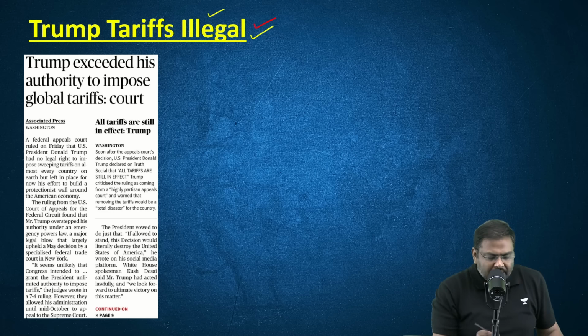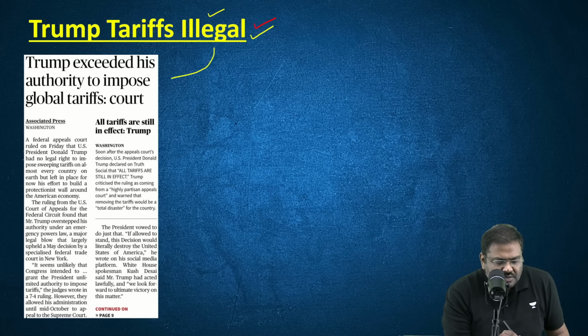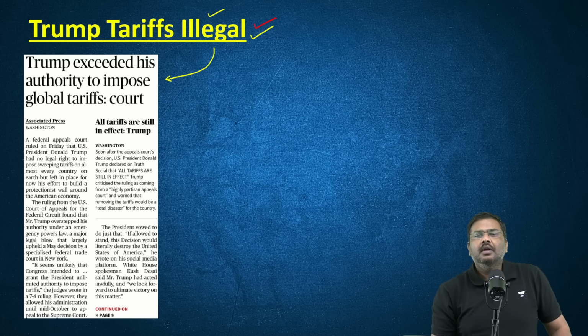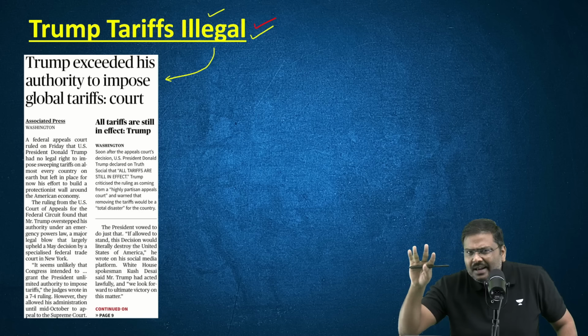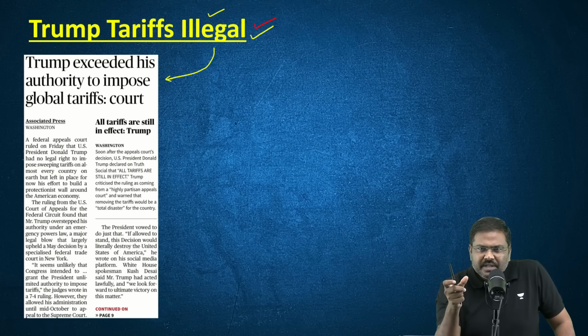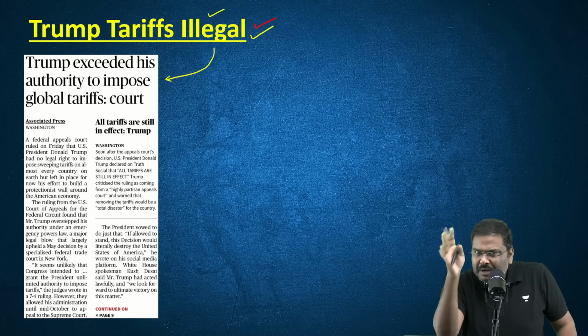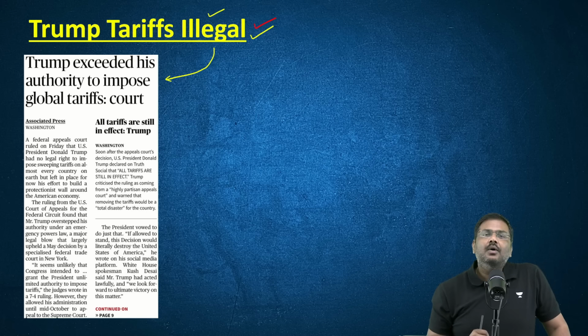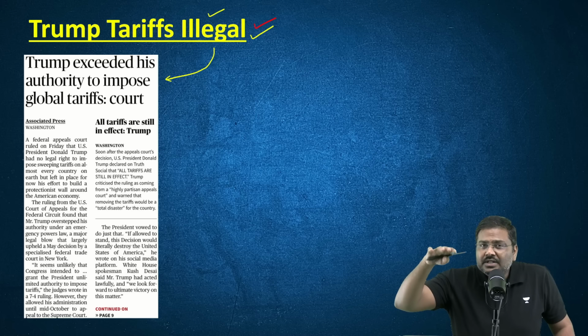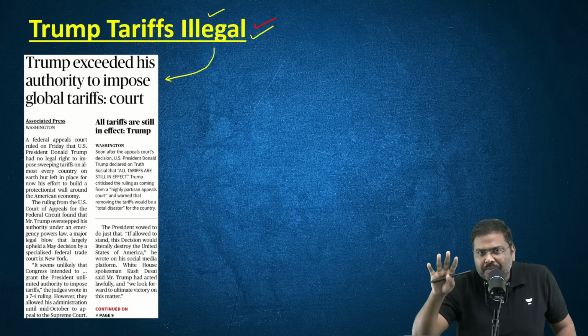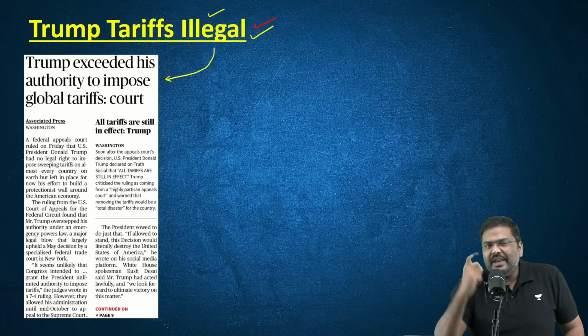But in addition to that, what are the important observations which have been made by the court here? Are all the tariffs illegal? Why is the court simply saying some of these particular tariffs are illegal, not all of them? And these are some of the tariffs which have been pinpointed by the court, which now have to be withdrawn if this order is upheld by the USA Supreme Court. Listen to me very carefully.